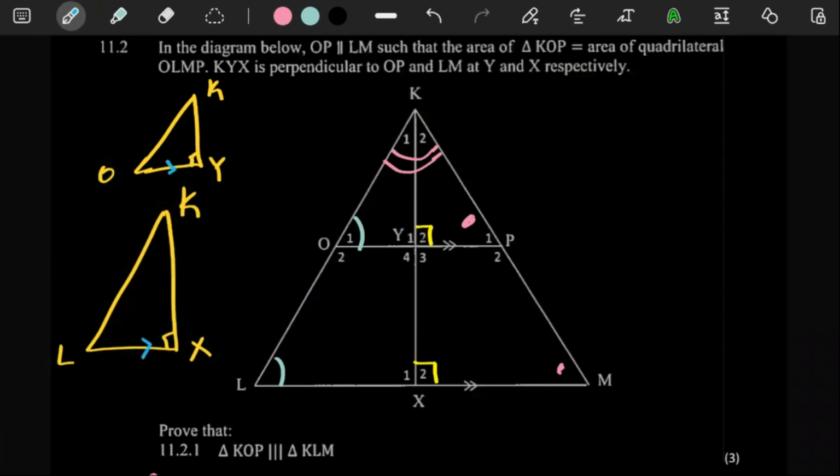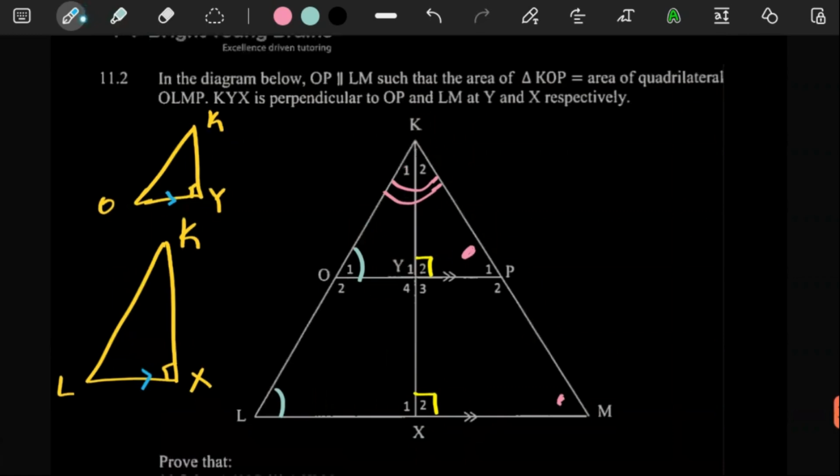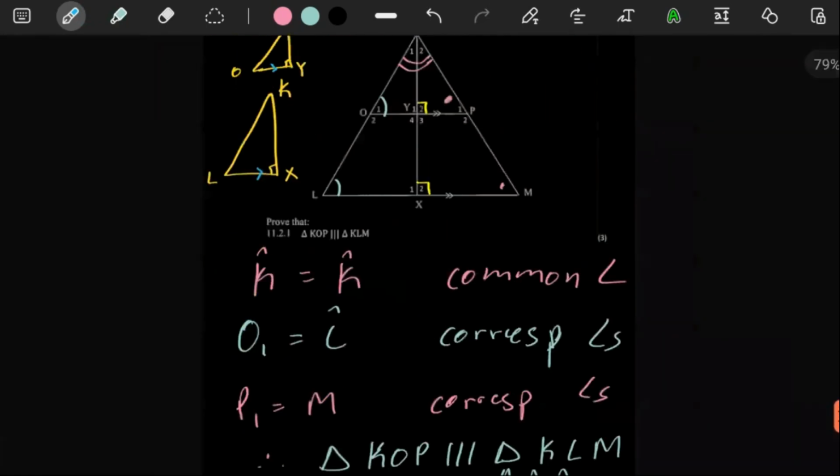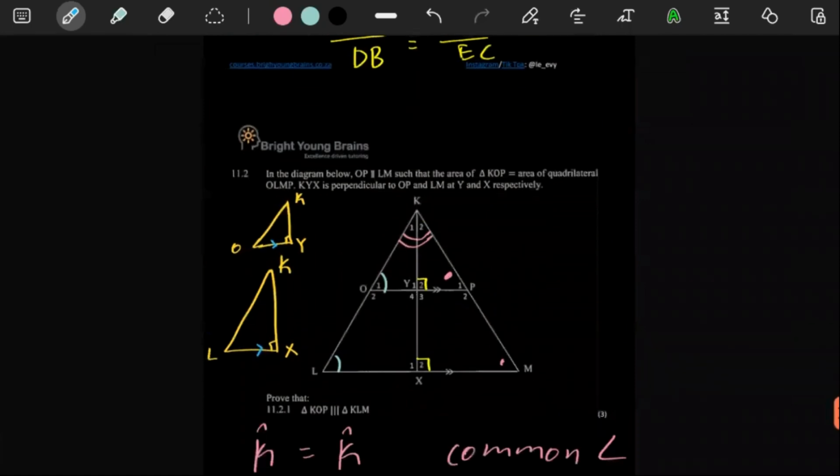So what we already know is that as long as those lines are parallel, our triangles are similar. As long as these lines are parallel, this angle is equal to that, this is equal to that, and that's a common angle. So without overthinking it, we can write out an expression, because remember, all we want here is something that has OP and LM. And unfortunately, it doesn't.